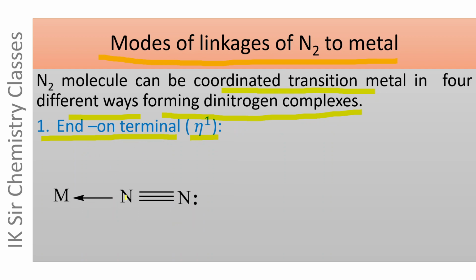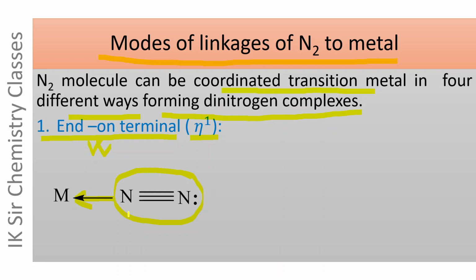In this mode of linkage, the N2 molecule is coordinated to the metal atom through its electron pair on one nitrogen atom. This mode of linkage is called end-on terminal. This is a terminal ligand, not a bridging ligand, and its hapticity is 1.